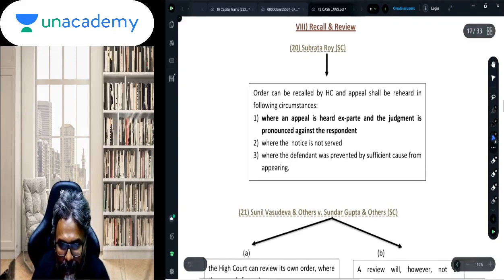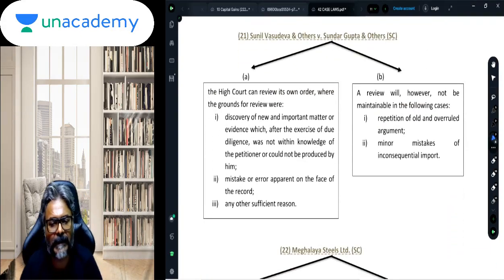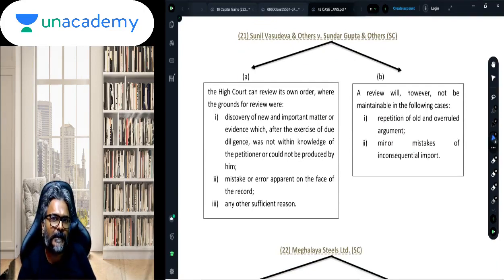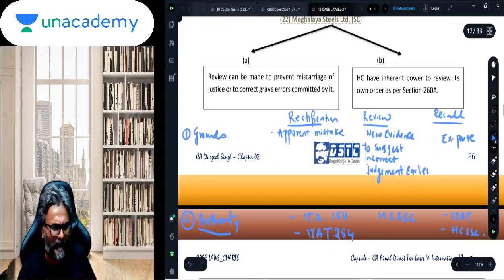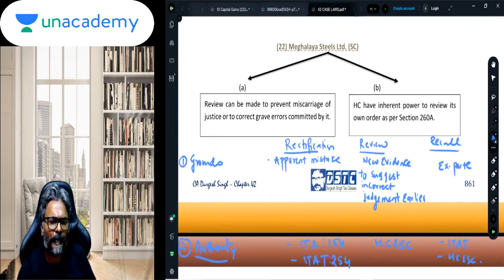Now students, if you see over here, this case law of Sunil Vasudeva and others versus Sundar Gupta and others. In this particular case law, it becomes very obvious, students, in this context, that the review that you want to do, students, please be very careful. Rectification versus review. This is a very important observation. Students, just keep in mind this comparison. And if need be, you can copy down this one.